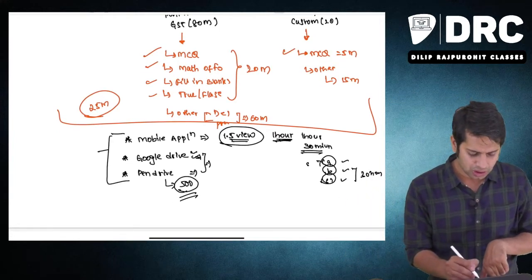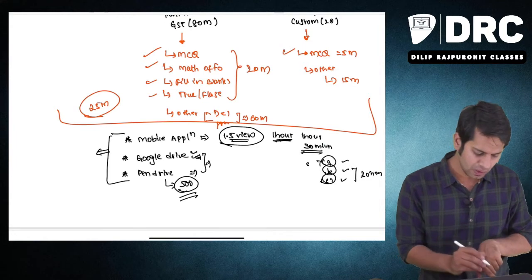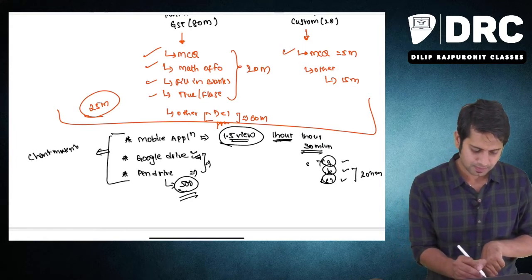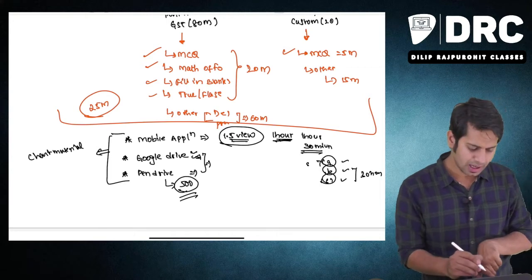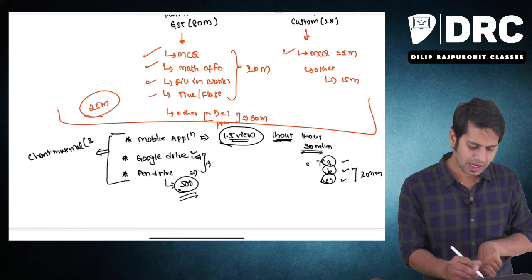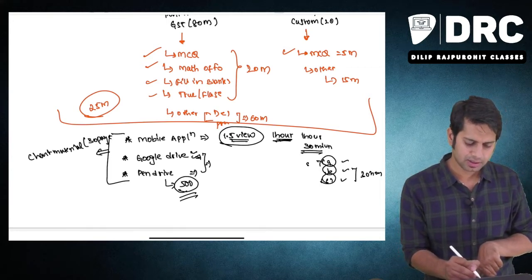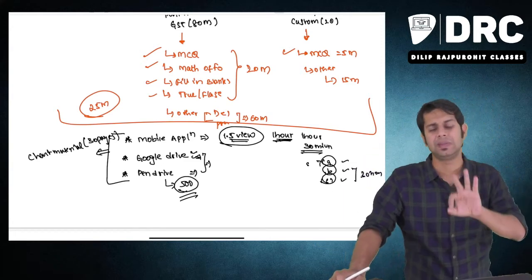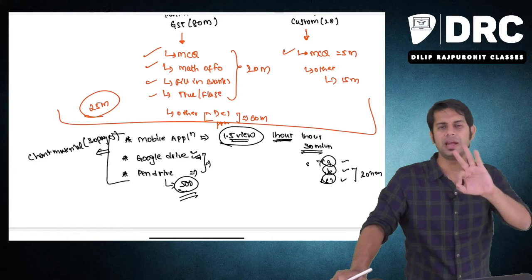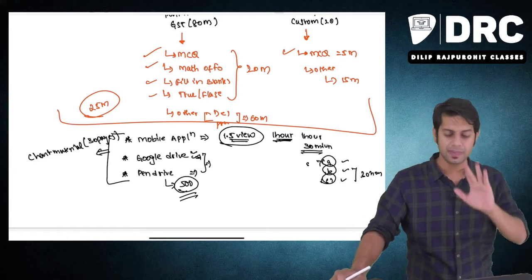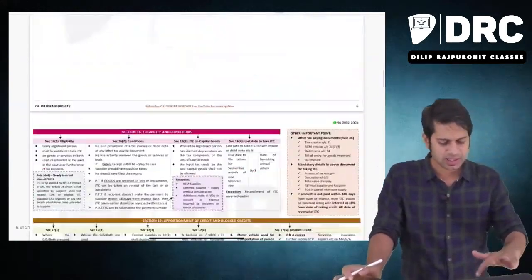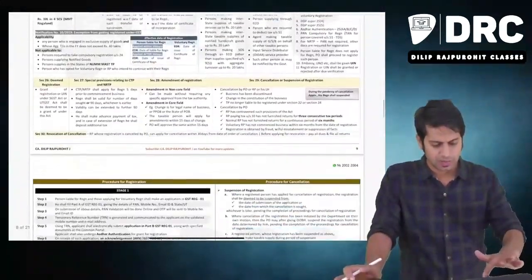Once I buy a course, what are the materials which I am going to get? You will get chart material. For CMA students, the entire syllabus is covered in 30 pages. Your entire syllabus of 100 marks is covered in just 30 pages. This chart material will be a color chart material, wherein, see, this is the chart material which you are going to get. It will be color chart material.